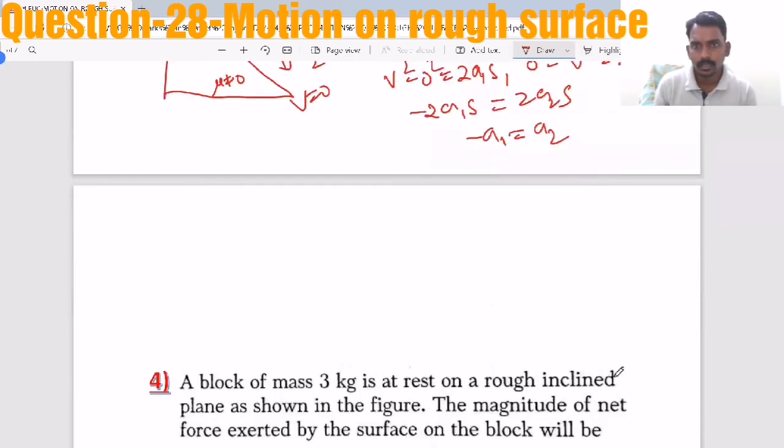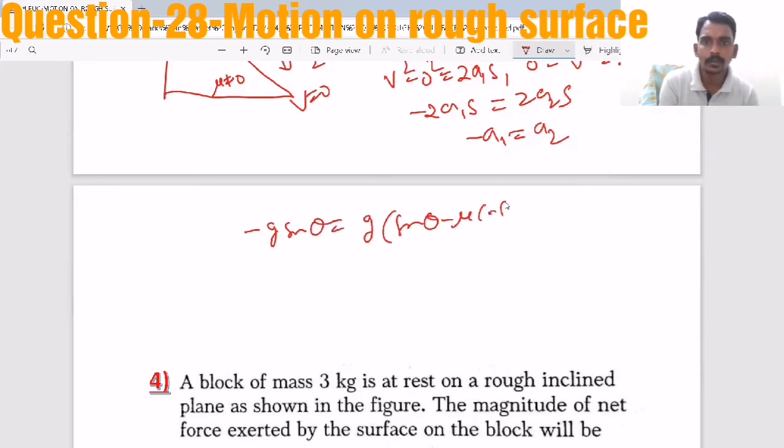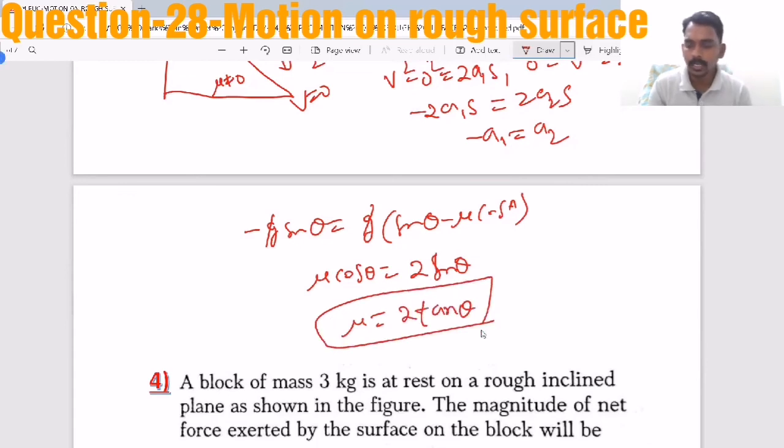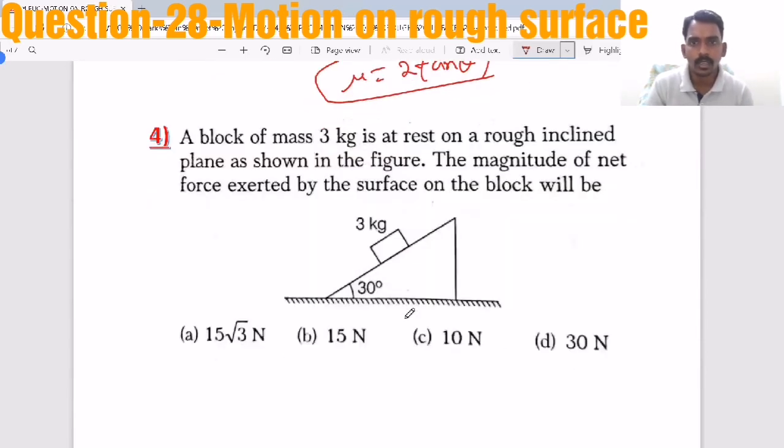The a1 value is g sin theta and a2 is g into sin theta minus mu cos theta. Now g gets cancelled. So mu cos theta you bring this side, sin theta you take that side. So 2 sin theta it will become. So mu equal to 2 sin theta by cos theta will become 2 tan theta. You can remember it like a formula also.